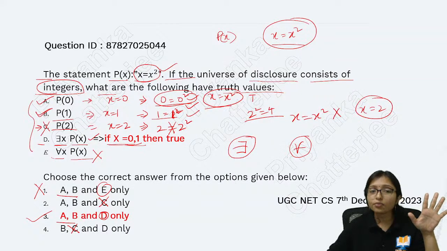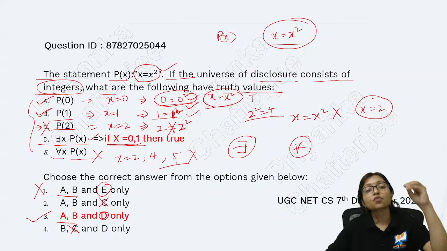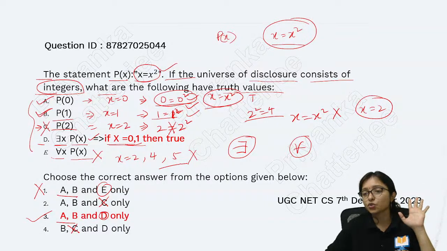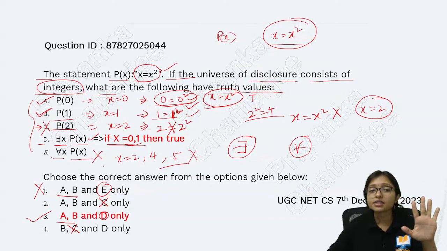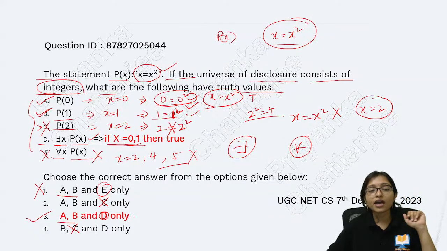But for all x p(x), that is not correct because it is not true for all. For x equal to 0 and 1 it is true, but for x equal to 2, 4, 5 these are the values where it will not be true. For all means for every integer it should be true. Is it true for every integer? No, it is not. That's why E is false. So what is your correct answer? A, B and D is your correct answer. C is wrong, E is also wrong.